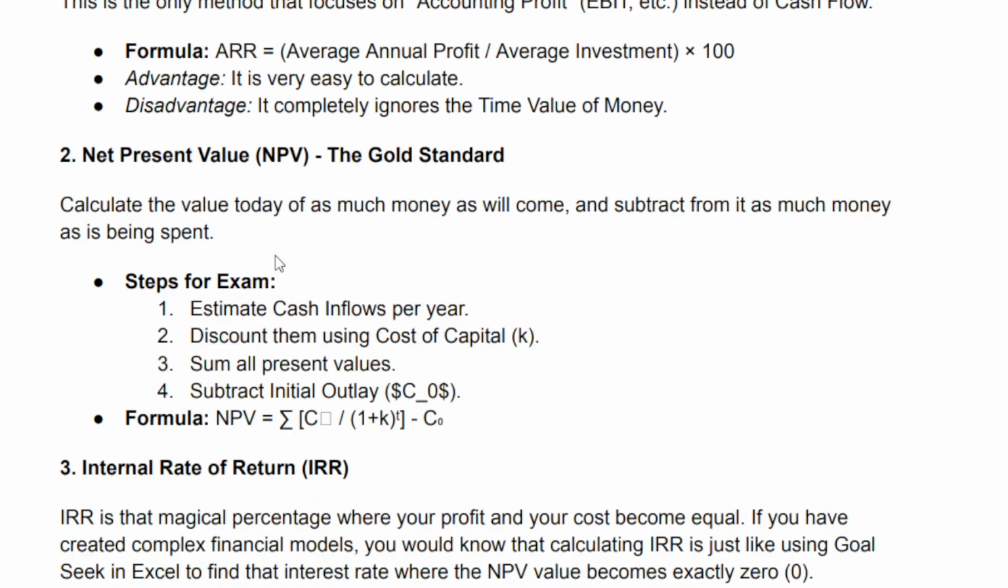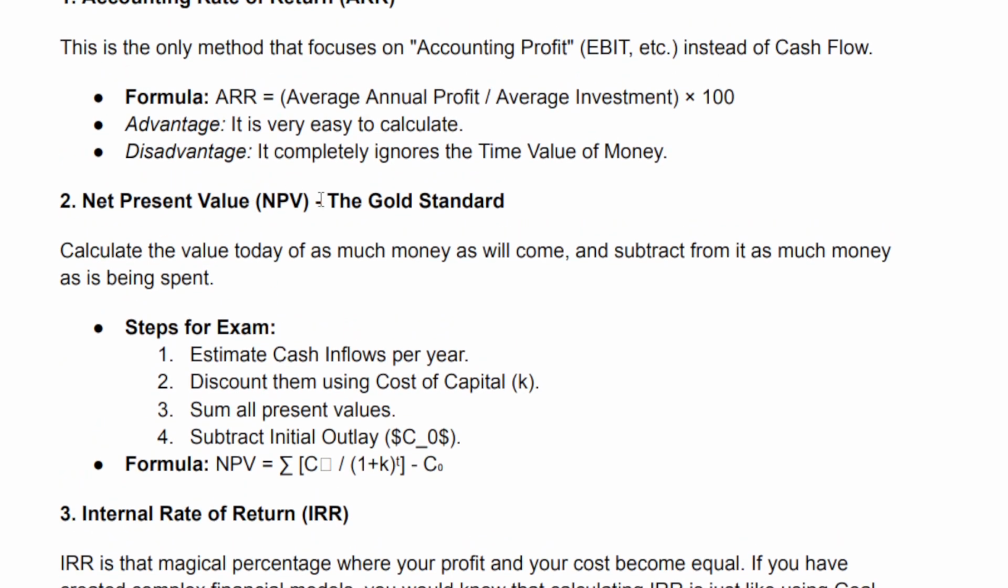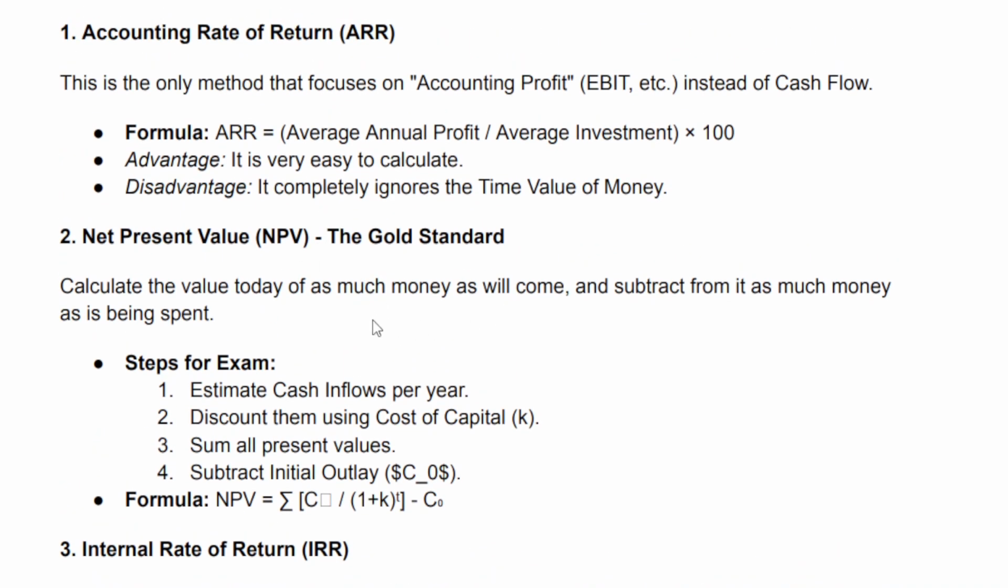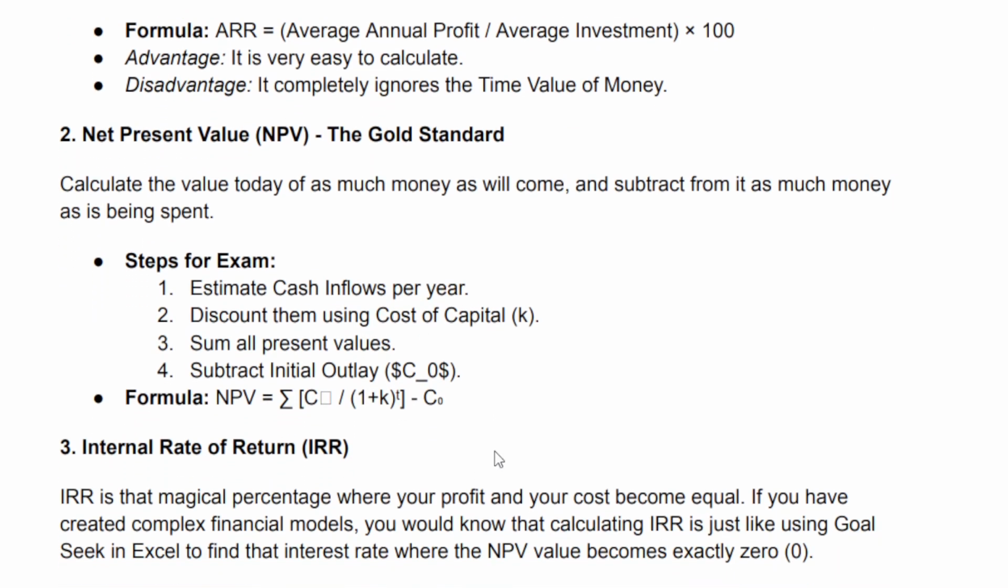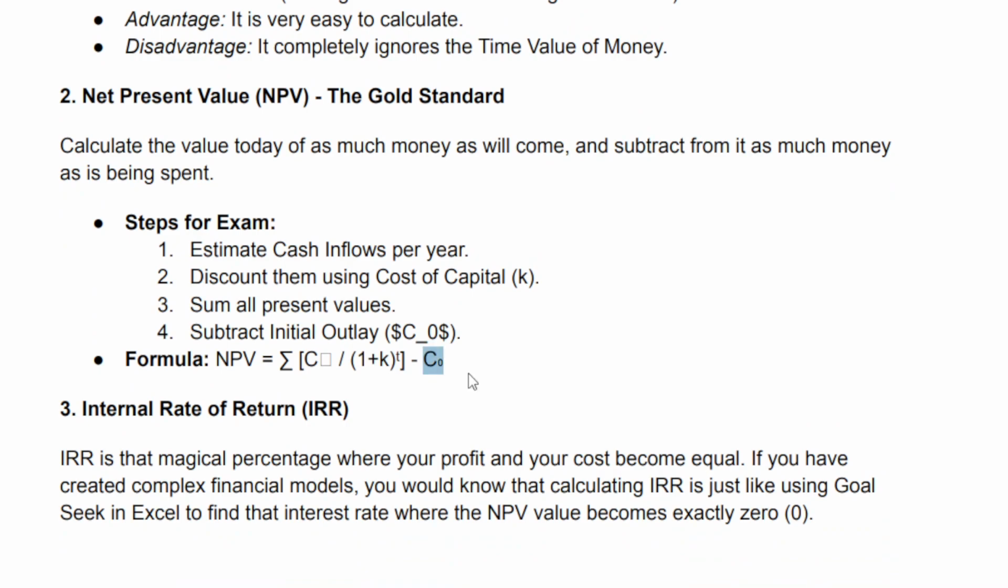2. Net present value, NPV, the gold standard. Calculate the value today of as much money as will come, and subtract from it as much money as is being spent. Steps for exam: estimate cash inflows per year. Discount them using cost of capital K. Sum all present values. Subtract initial outlay, C0. Formula: NPV = Σ Ct/(1 + K)^t − C0.